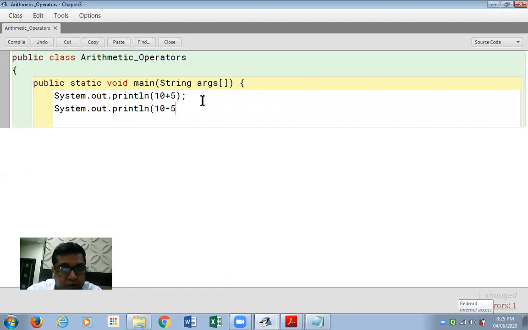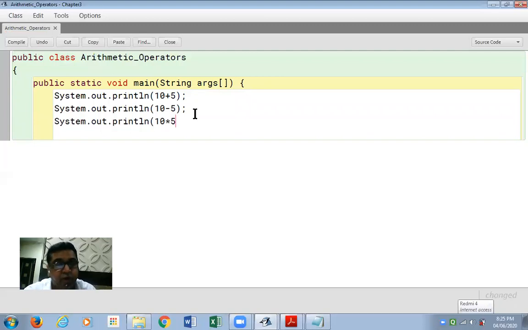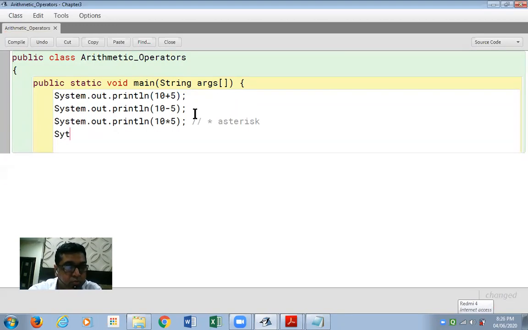System.out.println, we are writing 10 minus 5, that is the subtraction operator. 10 plus 5 is 15, 10 minus 5 is 5. 10 asterisk 5, that is the multiplication operator. This symbol is also called asterisk. I'm writing 10 divided by 5. This symbol is for division.